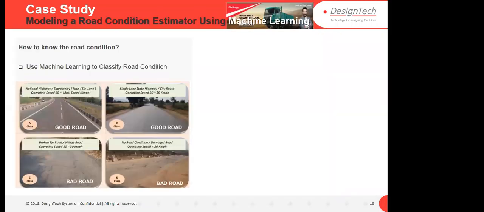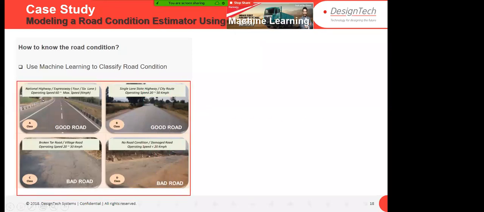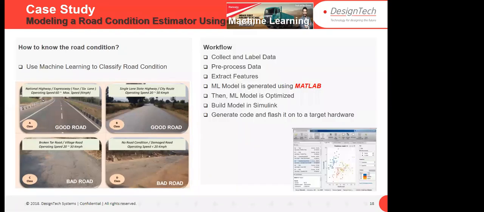The process they followed: first of all, they collected images like this. As I told you, there are different classes of images. They collected images of good roads and bad roads, I mean Indian roads. Based on that, they classified them as good road and bad road. In the workflow they followed, they collected and labeled the data.